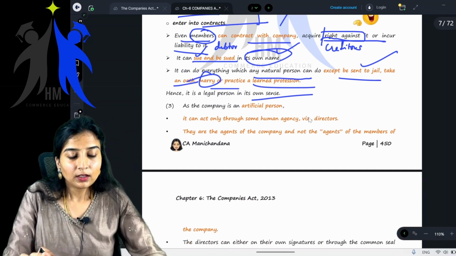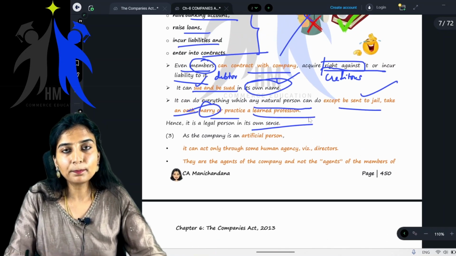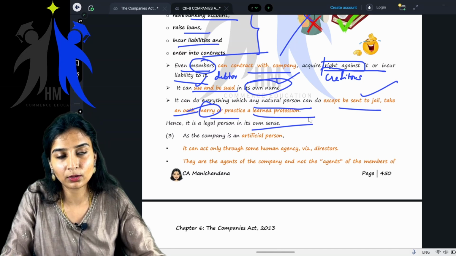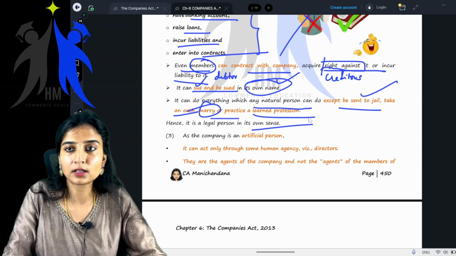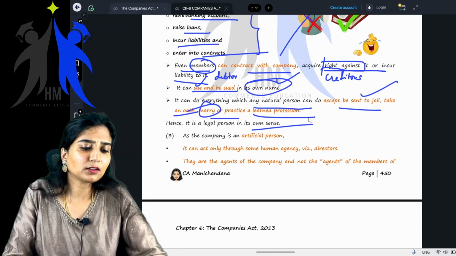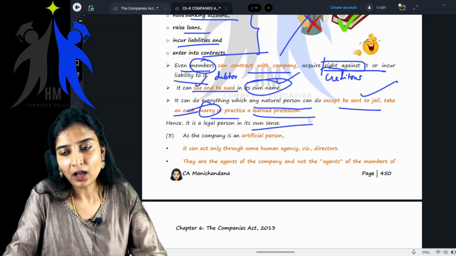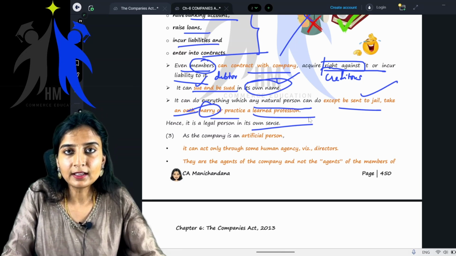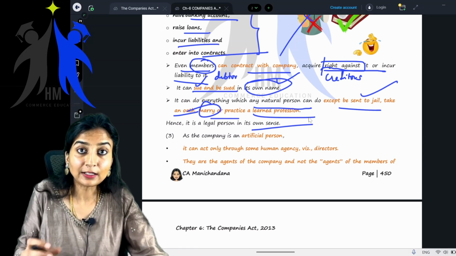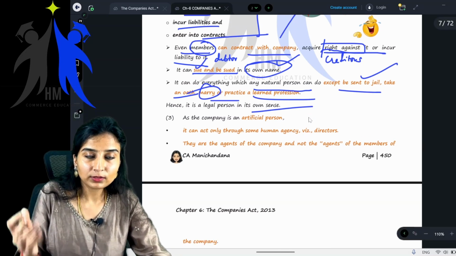Okay. Now, ma'am, you're telling a company can enter into contracts, own a property, company can do this, company can do that, company can do everything which a person does. Ma'am, but how can it act, ma'am? How can a company act? Getting it? Who basically acts on behalf of the company? Yes, that could be your probable question. Now they're giving you the answer.